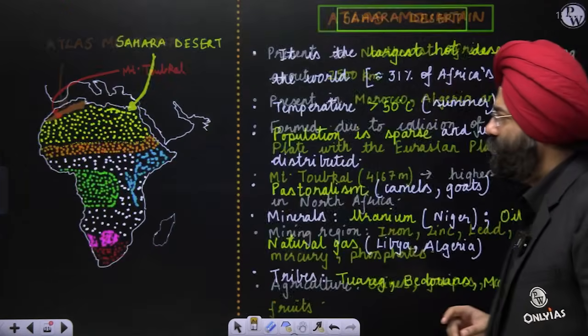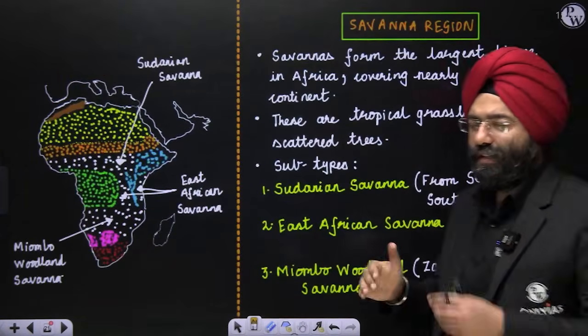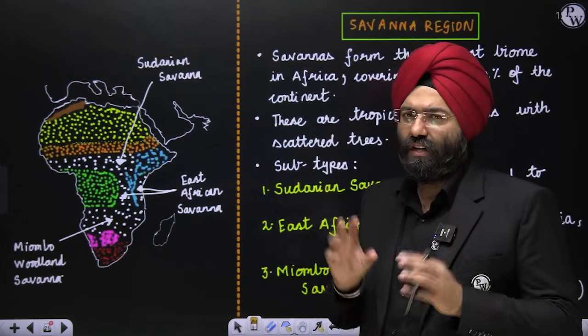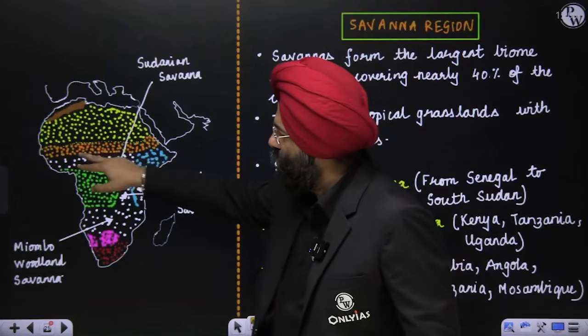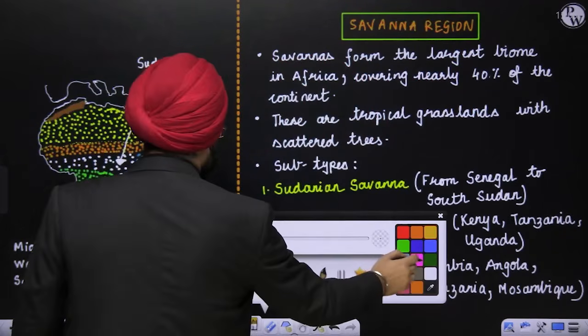Clear? Now see over here, we just mentioned savanna, but you need to analyze that the savanna here is divided into three categories based on certain variations in nature. Let me mark it in a way so that it becomes easier for you.